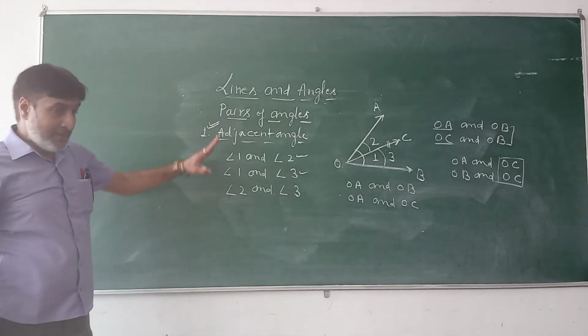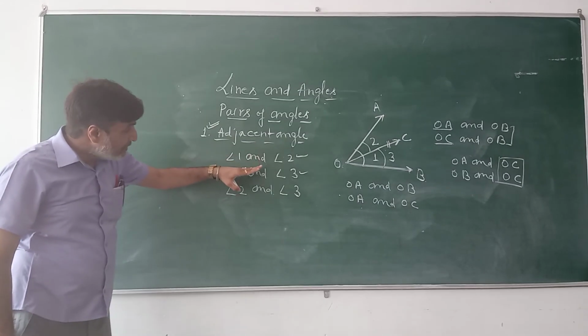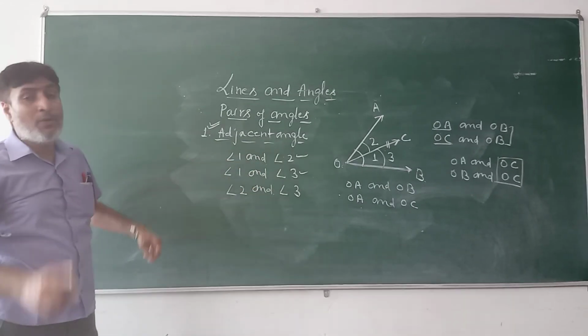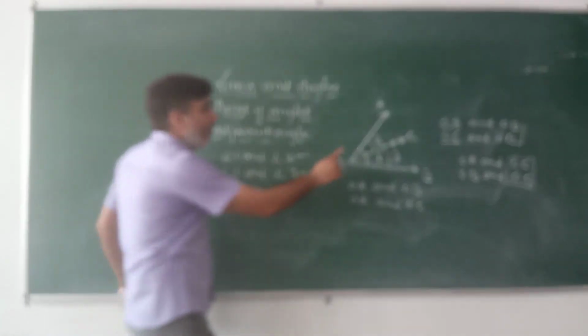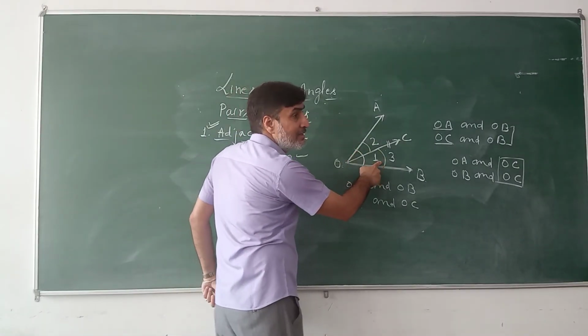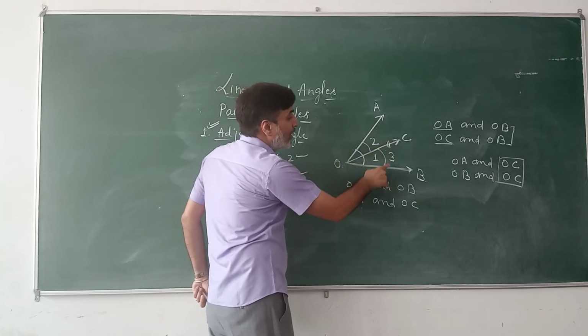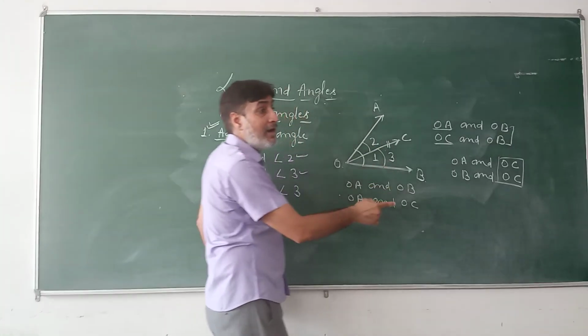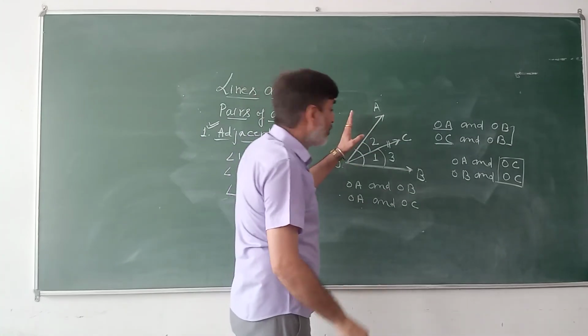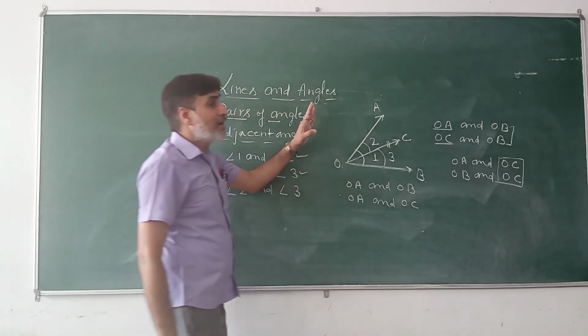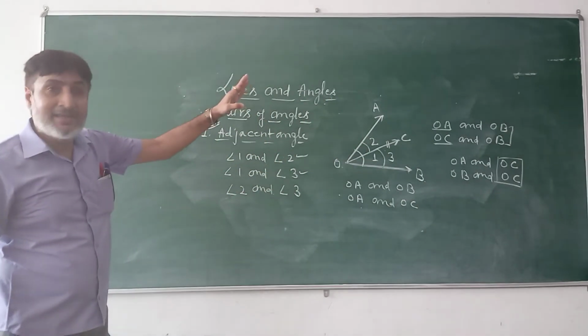So here, in fact, we have three pairs of angles, but only one pair, angle 2 and angle 3, in which this OC arm is common and non-common arms OA and OB are in opposite directions of the common arm. These are called adjacent angles.